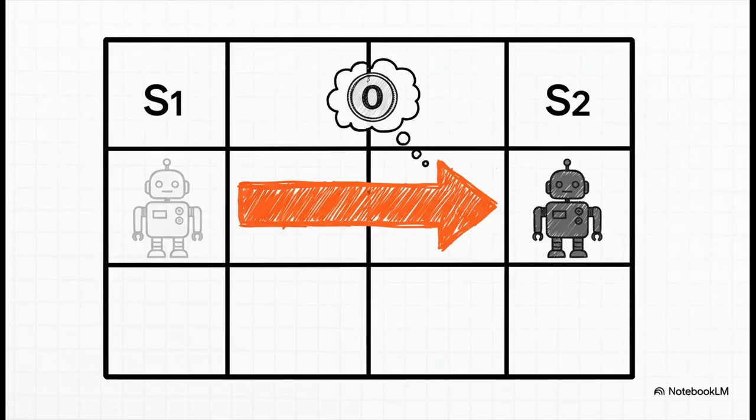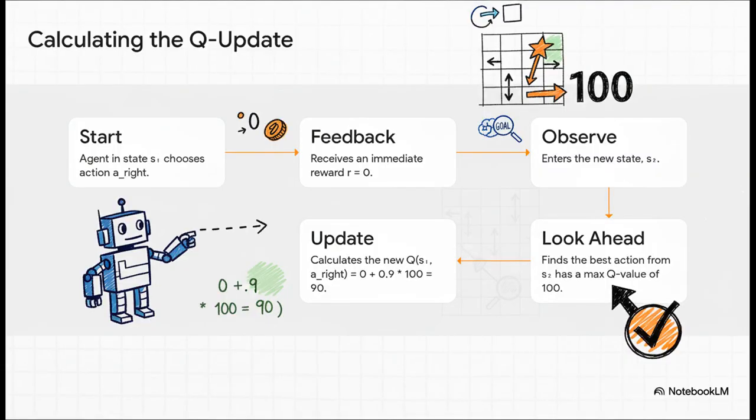Okay, let's make this real. Imagine our agent is in state S1. It looks at its options and decides to take the action move right. This action gives it an immediate reward of 0 because it's not the goal state, and it lands it in a new state, S2. Now, this is where the learning happens. So let's follow the recipe from that formula.